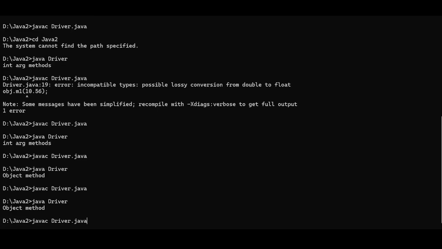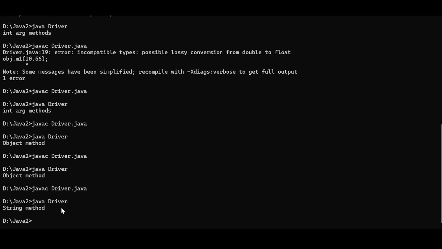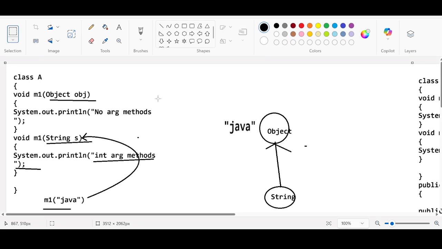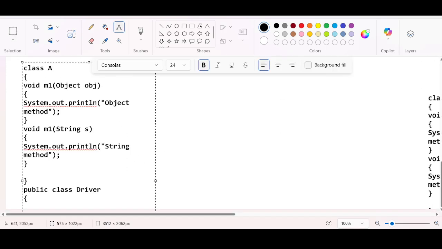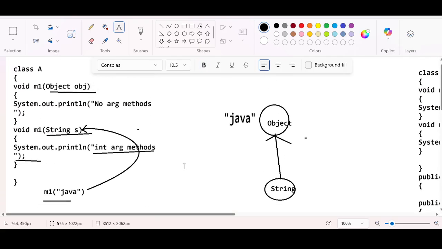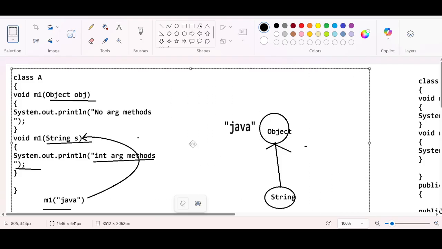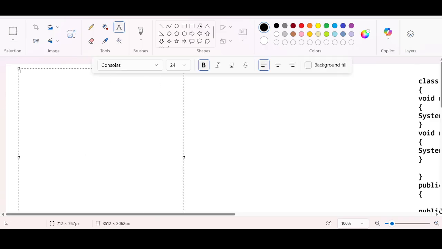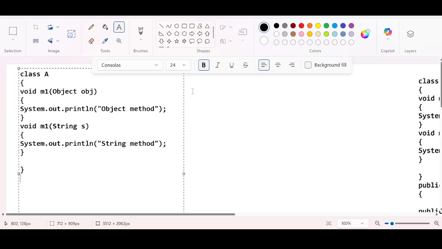See the output. Output will be string method. Okay, why string method? I will explain now.